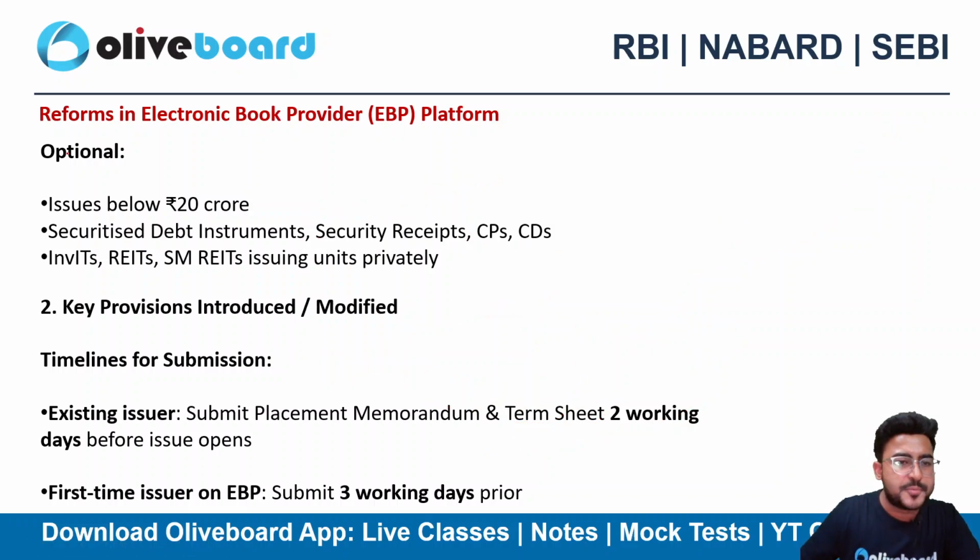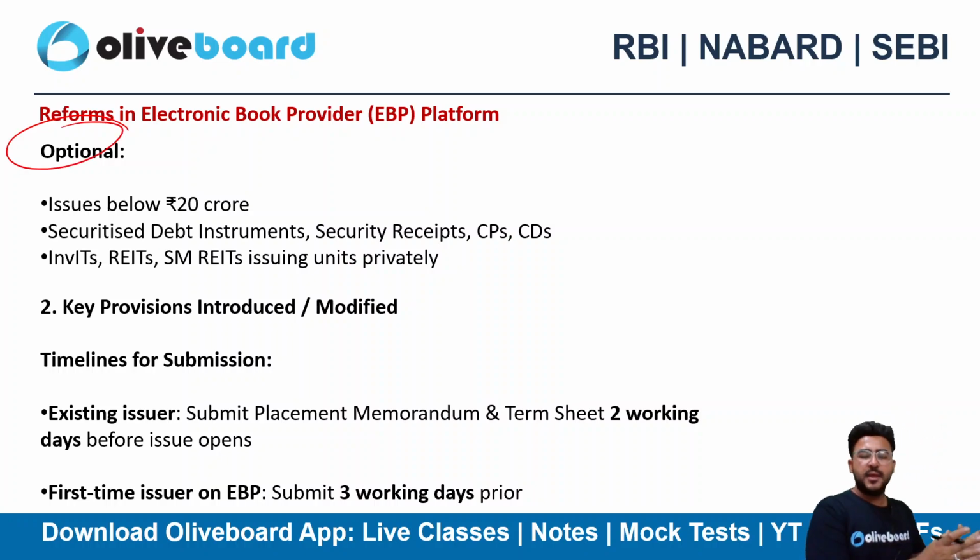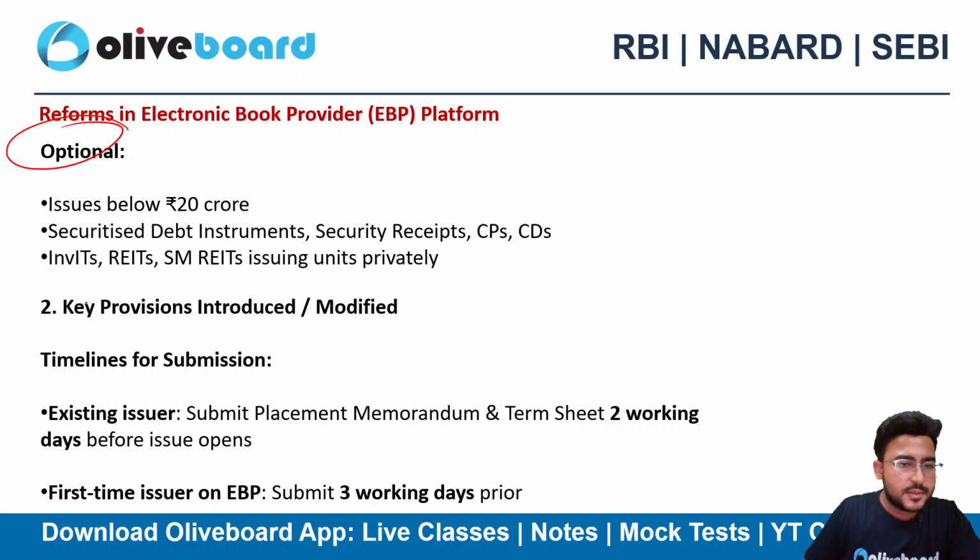So these are optional for SDIs and security receipts, because they are not directly a kind of bond or debenture. However, they are an extension of debt securities, so we have included them as well, but they are optional, not mandatory. If you are making an issue of SDIs, security receipts, CPs or CDs, you can also use the EBP platform. That's optional.